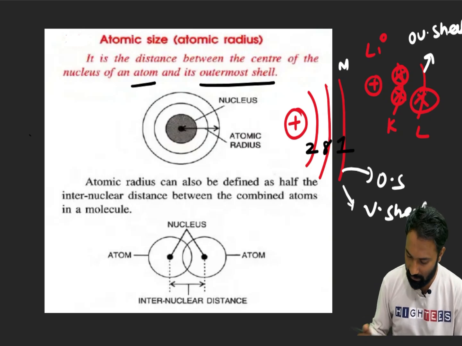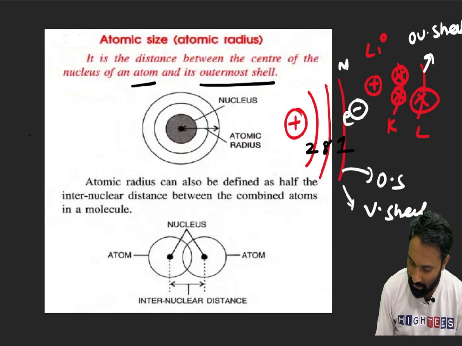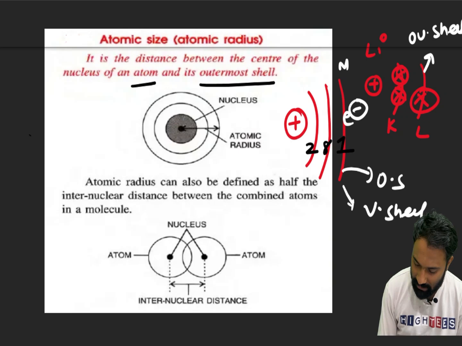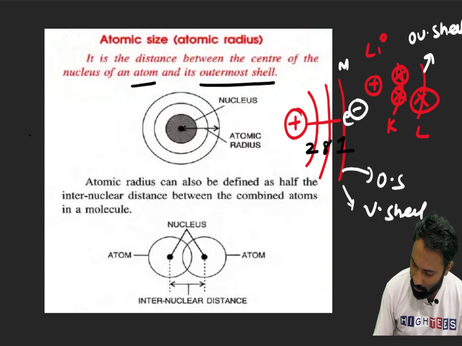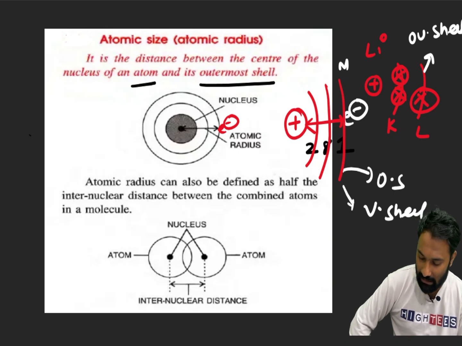Now here, this is the nucleus, right? The distance from this nucleus to the outermost shell electron, we call it the atomic radius.